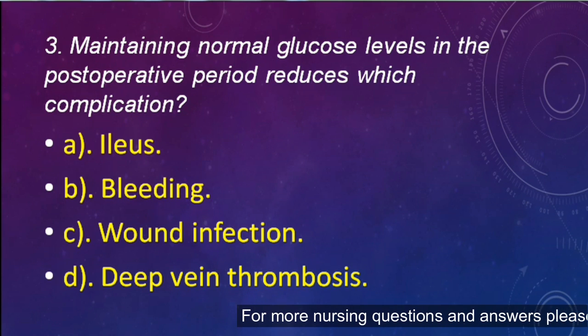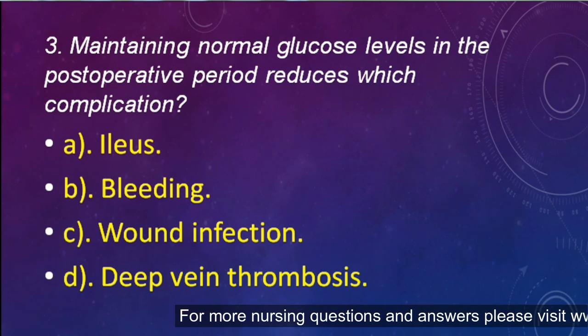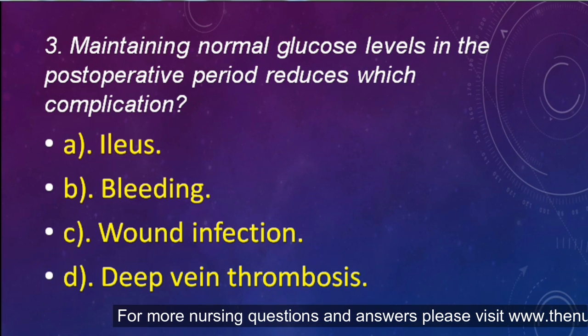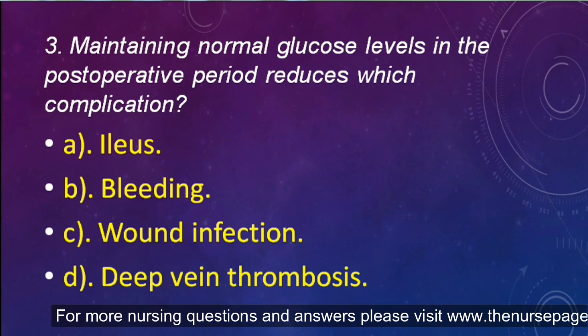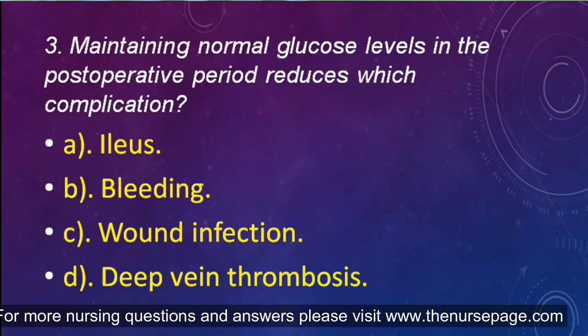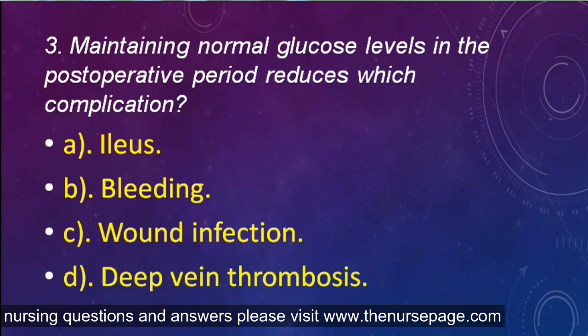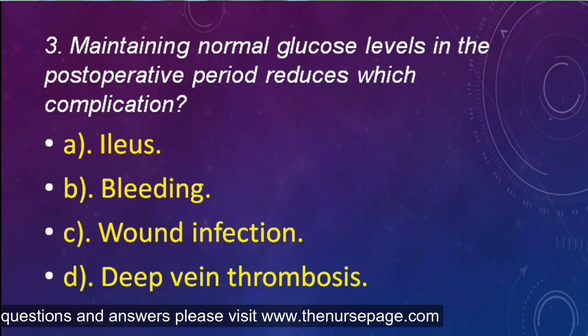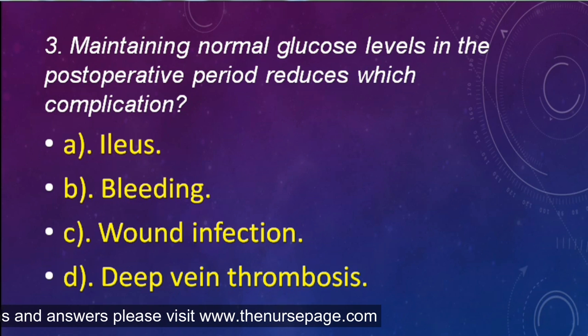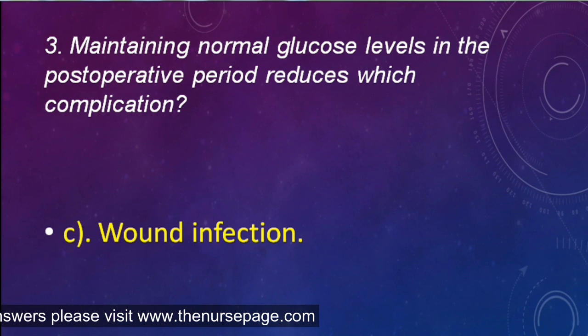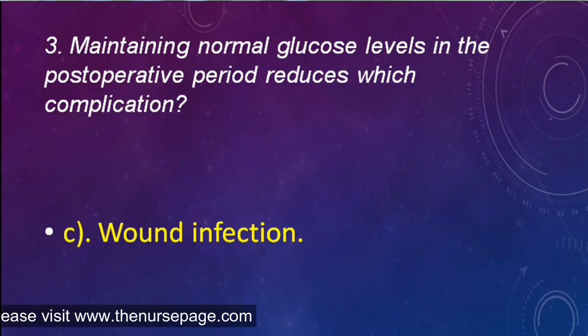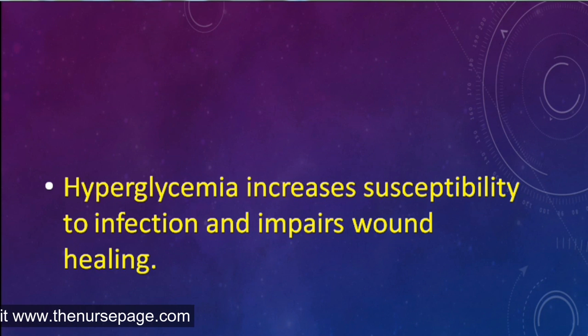Next question. Maintaining normal glucose levels in the postoperative period reduces which complication? Ileus, bleeding, wound infection, deep vein thrombosis. Correct answer is wound infection. Hyperglycemia increases susceptibility to infection and impairs wound healing.